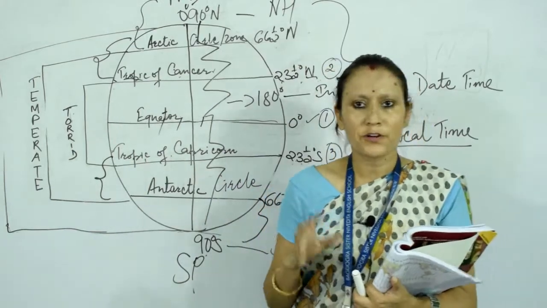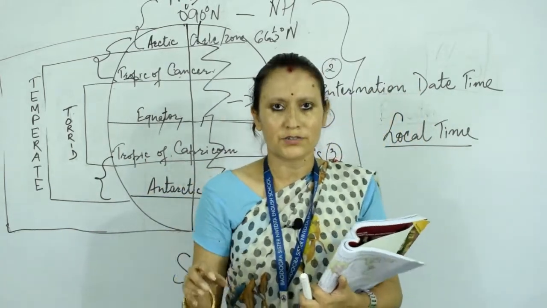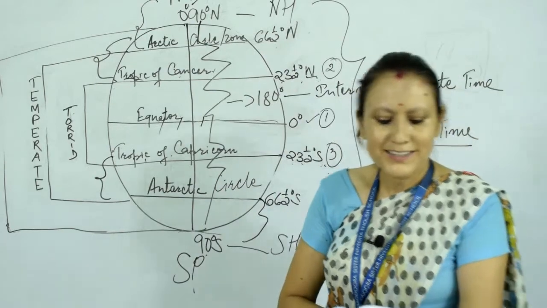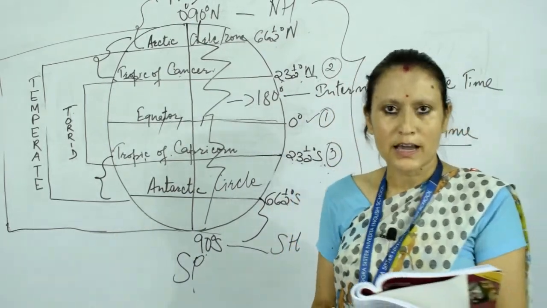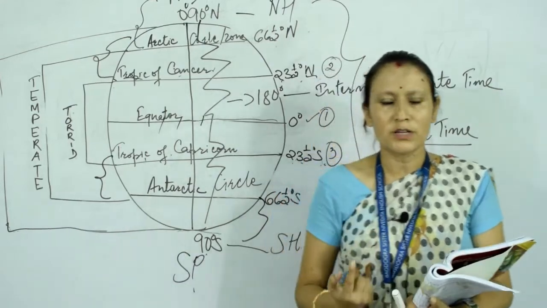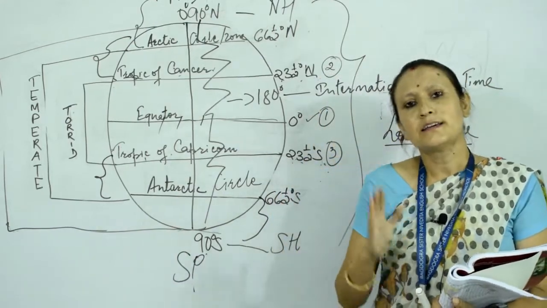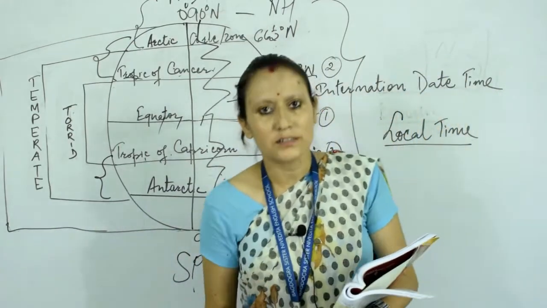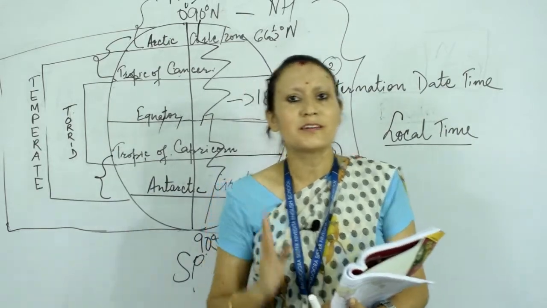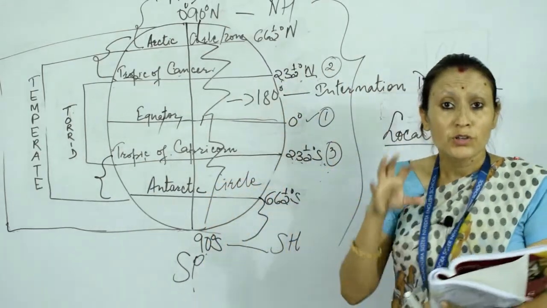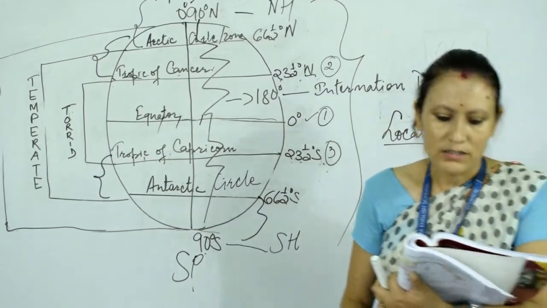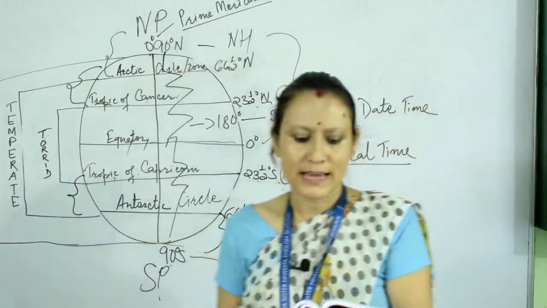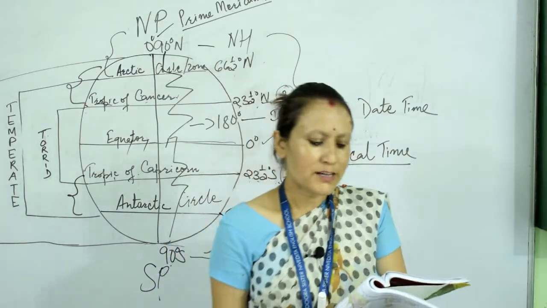So it's quite difficult for their government to govern the country. This is the reason such countries like Russia decided to take a particular meridian and take that meridian as their time. They will look at the time from that meridian. This particular time they decided is the standard time. Every meridian has been adopted as a local time.